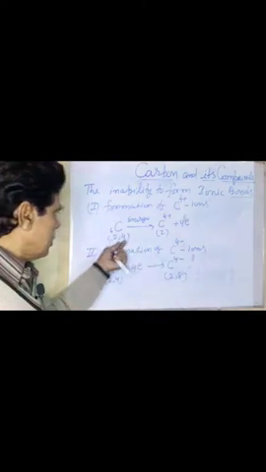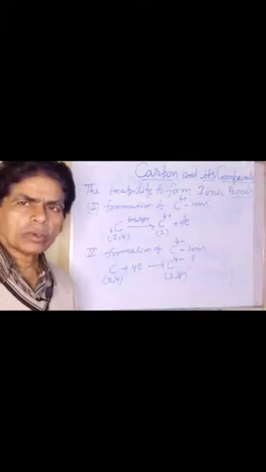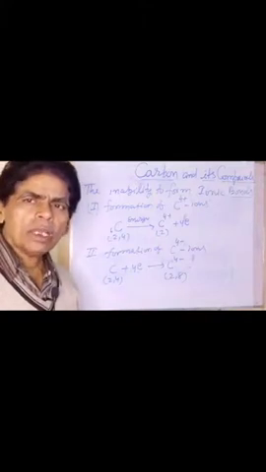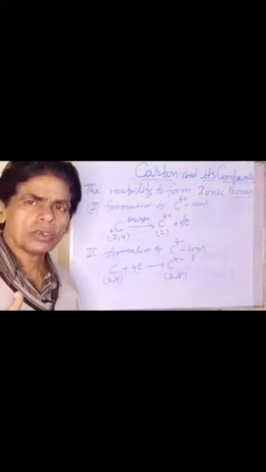So during the transfer of electrons, the combining elements must acquire the nearest inert gas electronic configuration.